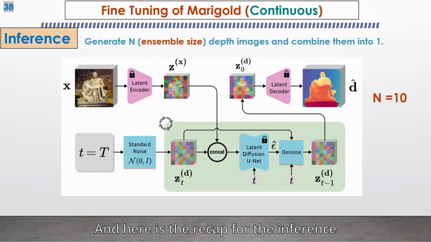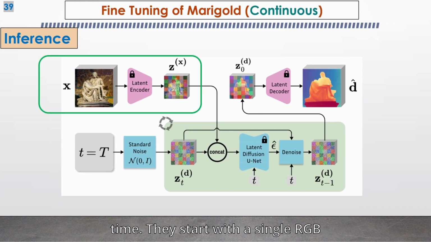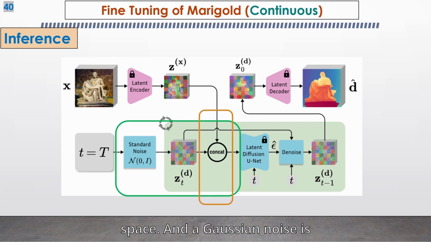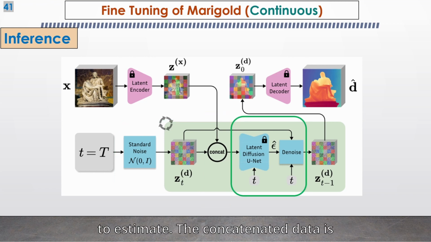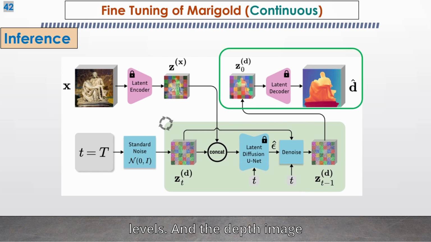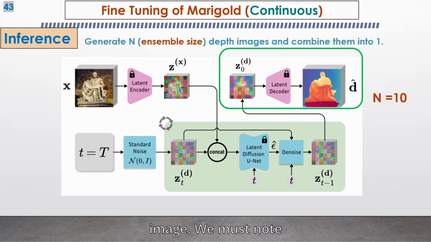And here is the recap for the inference time. They start with a single RGB image that is compressed into the latent space, and a Gaussian noise is added and concatenated with the compressed RGB image whose depth we want to estimate. The concatenated data is passed to the latent diffusion unit for denoising for a given number of steps or levels. And the depth image predicted in the latent space is decoded and averaged to get the estimated depth image.